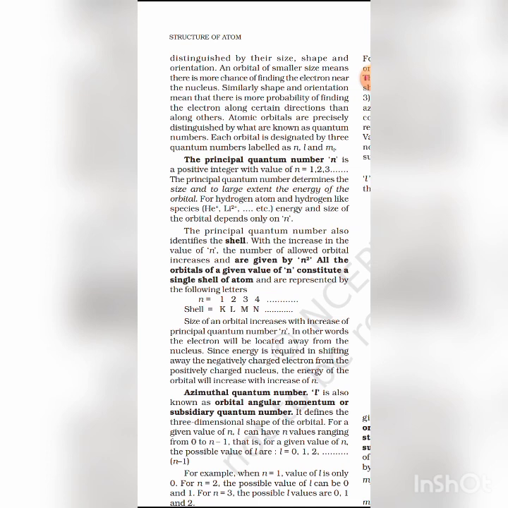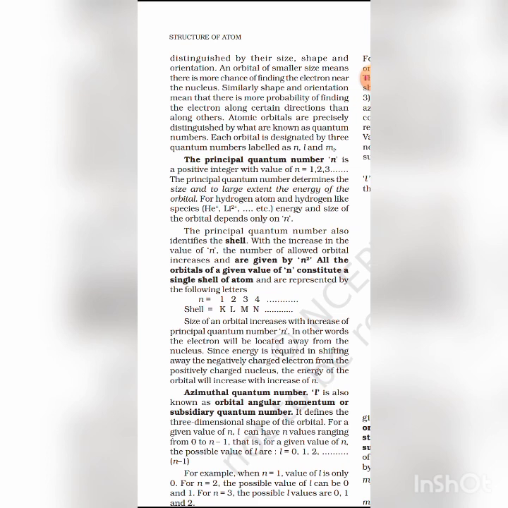Okay, there are four types of quantum number. First one is principal quantum number, then angular quantum number, magnetic quantum number, and spin quantum number.